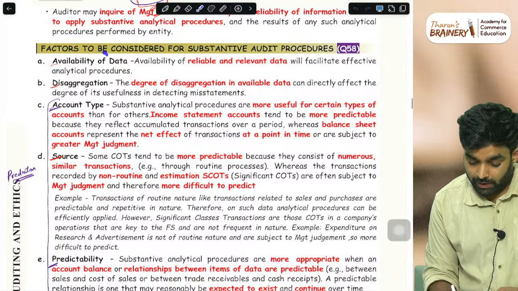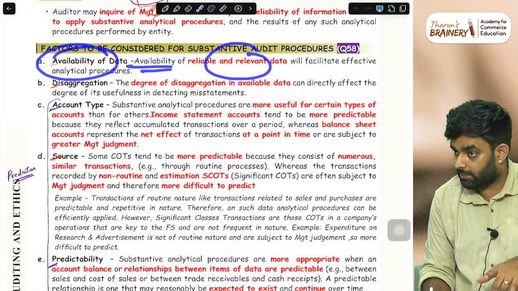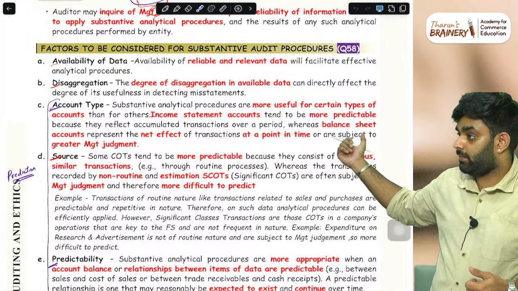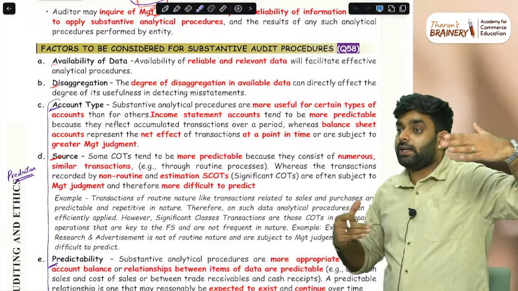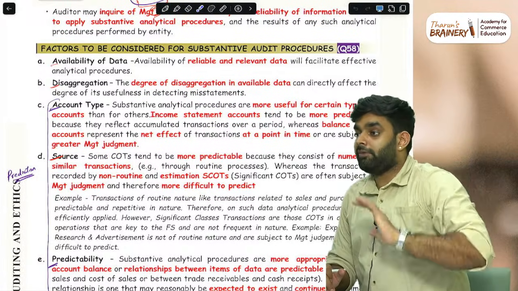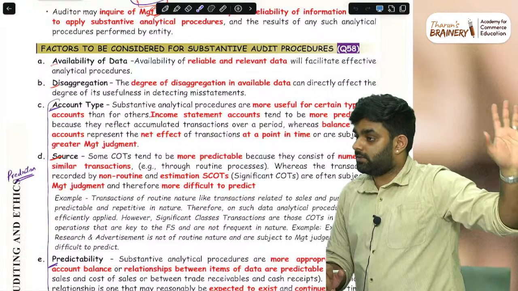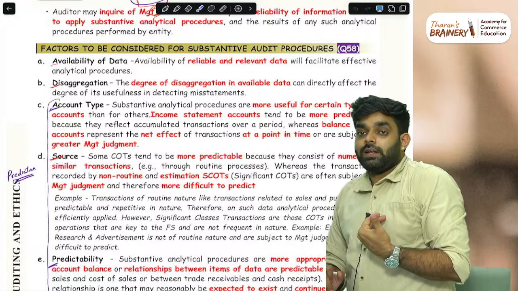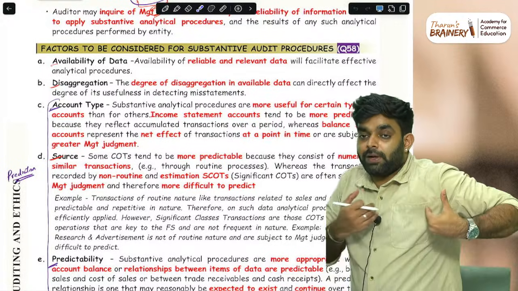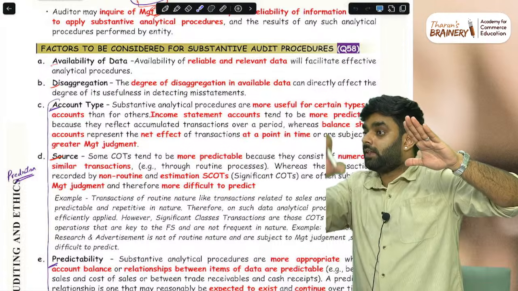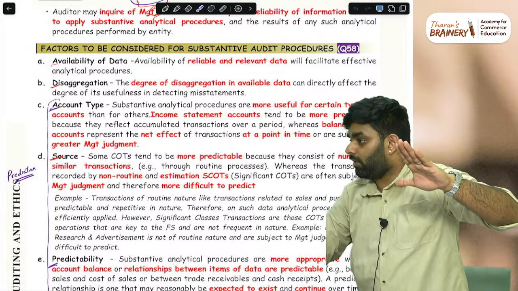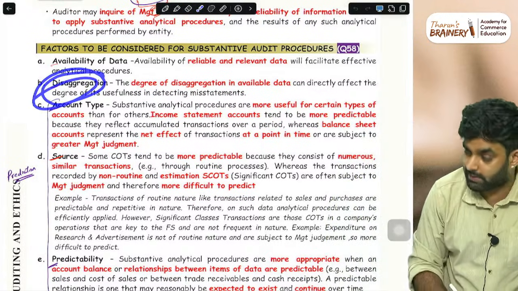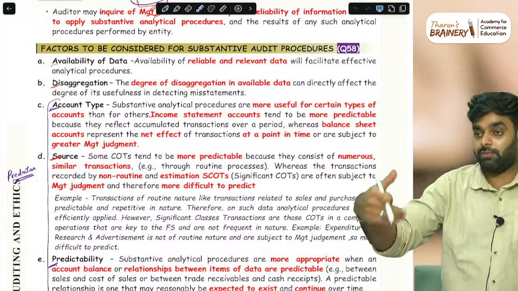Then availability of data, you should get really good data. Then disaggregation, that is, the more breakup data you are getting. Imagine I want to test wages and they give me the number of employees, names of employees and monthly salary. That is not a good thing for me. But if I get monthly salary, bonus, actual salary paid, outstanding, and number of days present, then I can actually calculate the wages. So the more disaggregation and breakup there is, the better it is for analytical procedure.